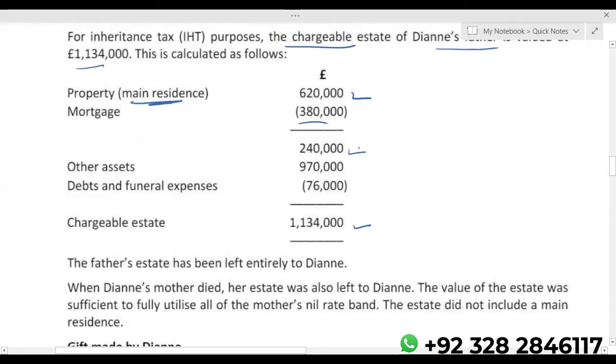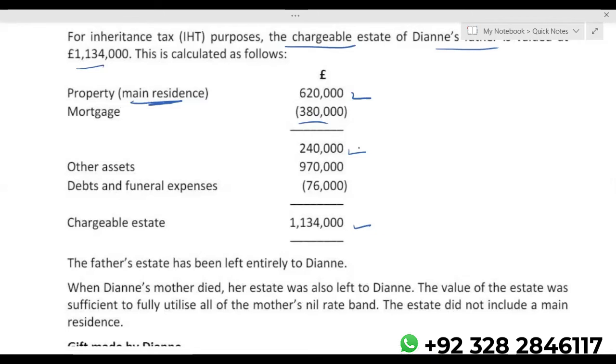Student, if you recall, on a death estate, if there is a main residence and that main residence is left to direct descendants, who comes in direct descendants? Children and grandchildren. So if within the death estate there is a main residence and it is left for the direct descendants, then in addition to the normal nil band of 325,000, you will also get a residence nil band of 175,000.